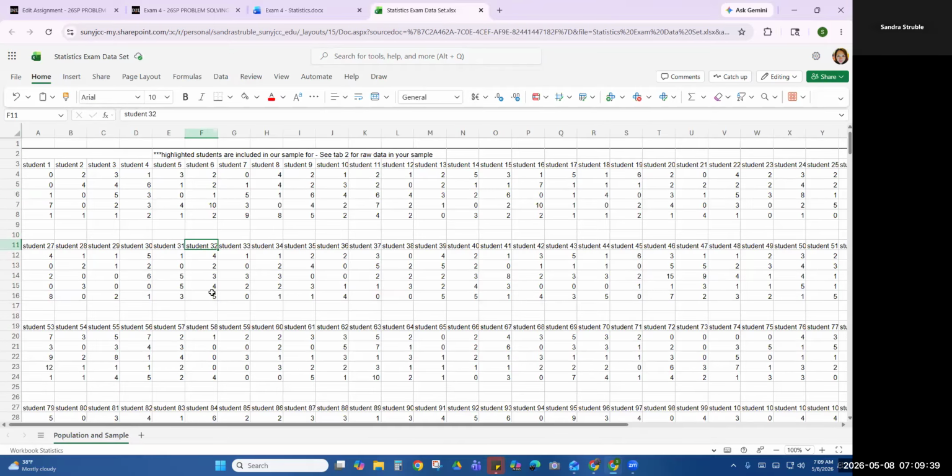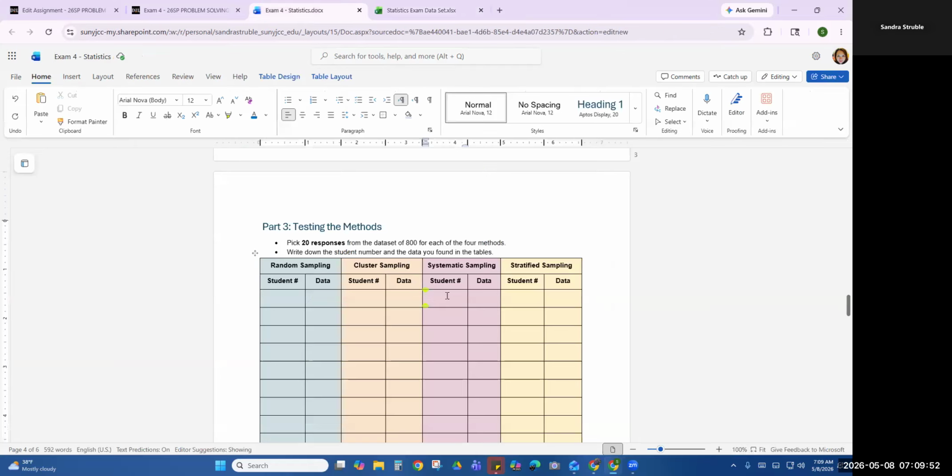All right. Now every 10th response I want in my sample. So 1, 2, 3, 4, 5, 6, 7, 8, 9, 10. So there is student 33. The answer is 0. So I would write student 33. The data is 0. And then I would go to the next one.